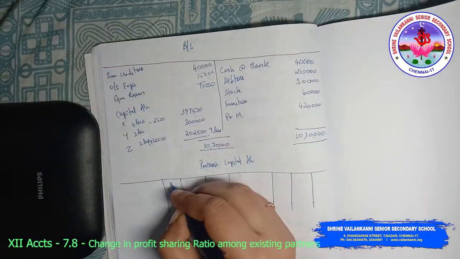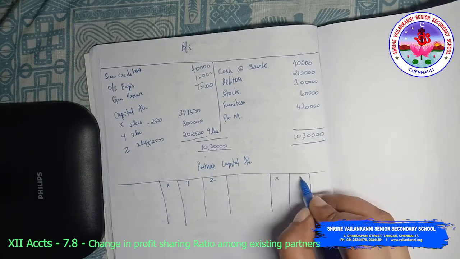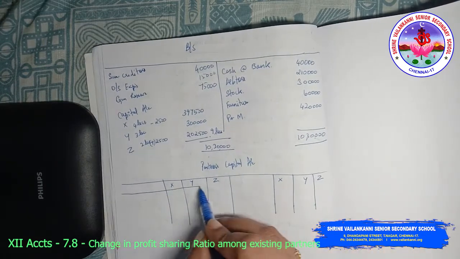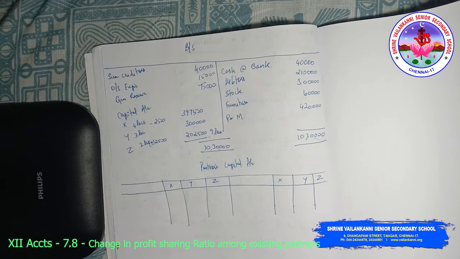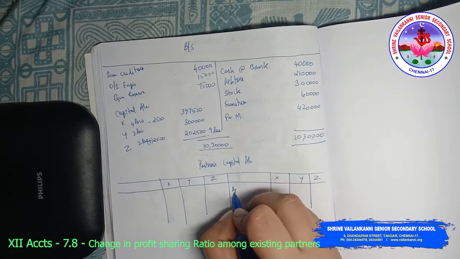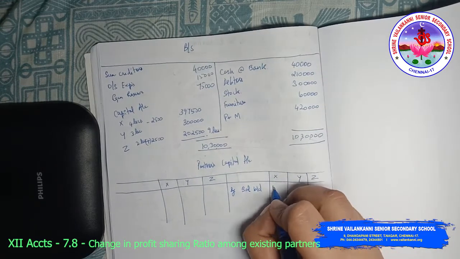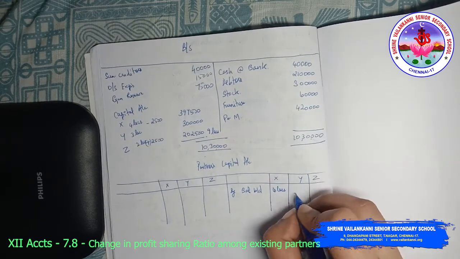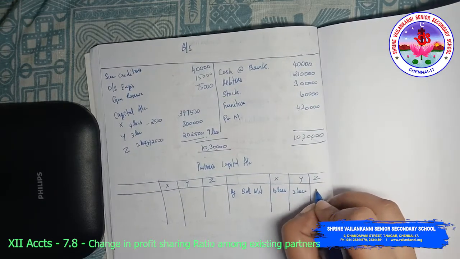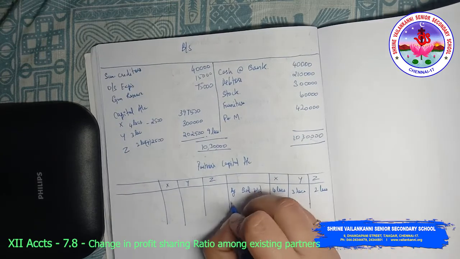So X, Y, Z. By balance brought down 4 lakhs, 3 lakhs, 2 lakhs.